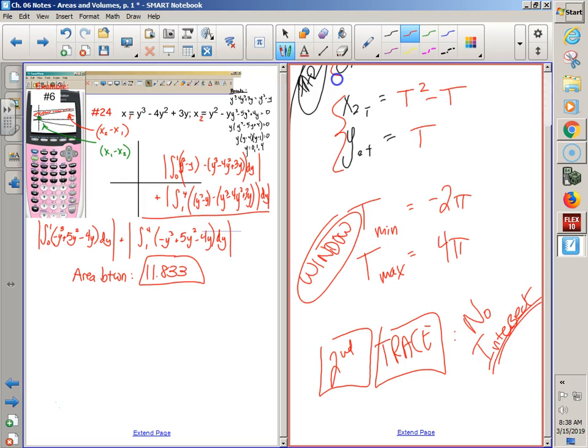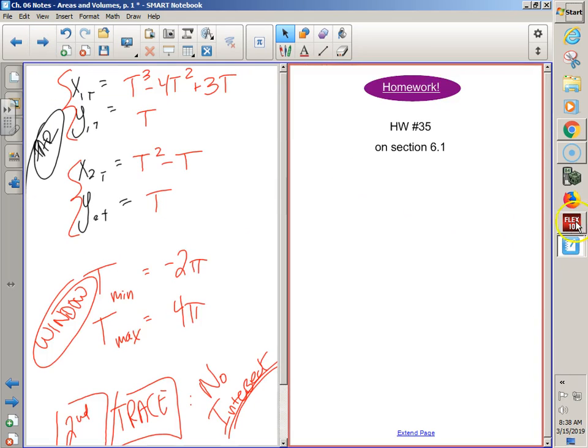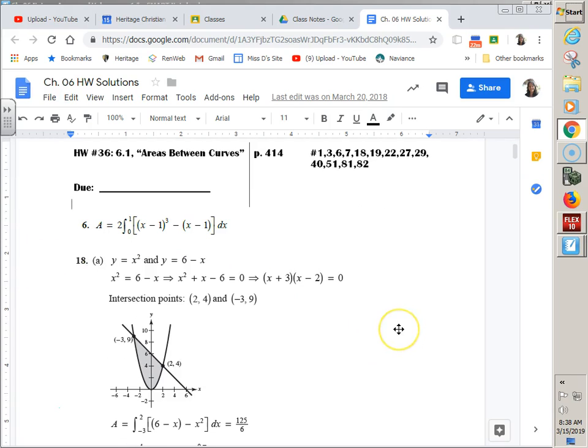The thing is, you could get the picture, but you couldn't get the intersections, which is why I'm like, hey, that whole inverse relationship, you can get the intersections in function mode and switch the x's and y's, or you can get the picture in par mode and not get the intersections. It's a little rough even going for the pictures, which is why I had you guys do all the work of solving without a calculator first. All right, cool kids. That was kind of the nastiest you could have seen as far as setting up a graph that would have been really hard to get from your graphing calculator. And so I wanted to see how you could do without being able to visualize as well.